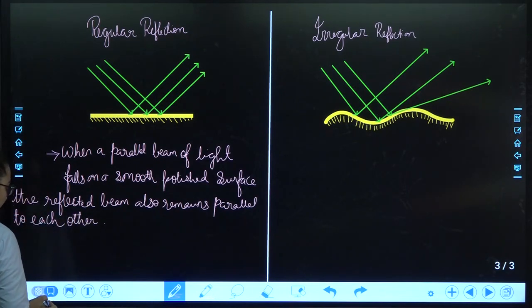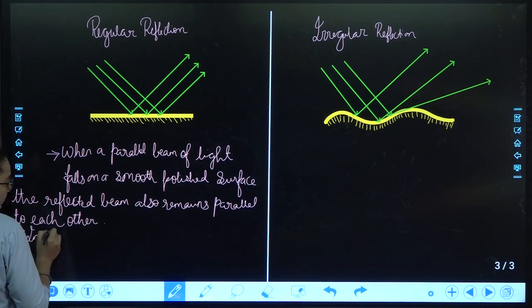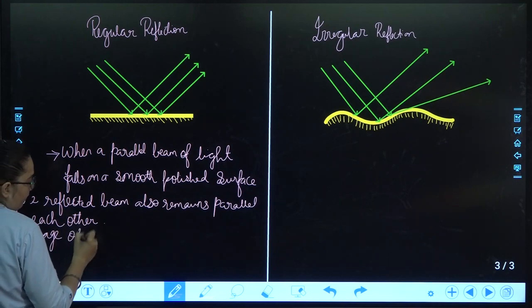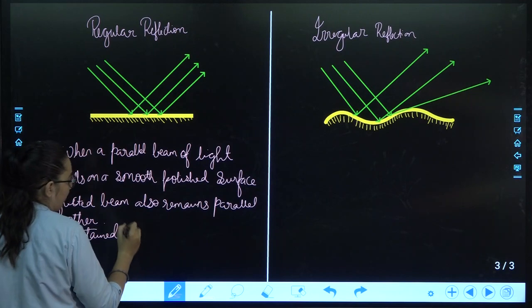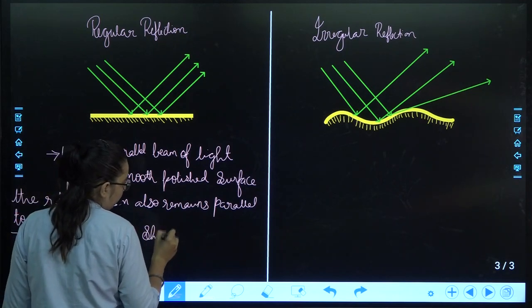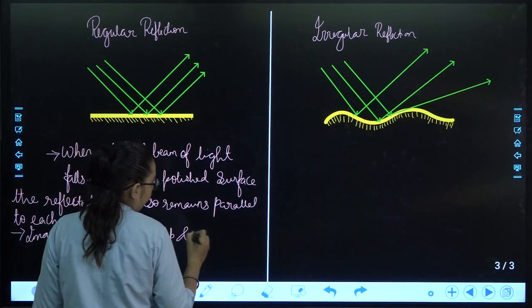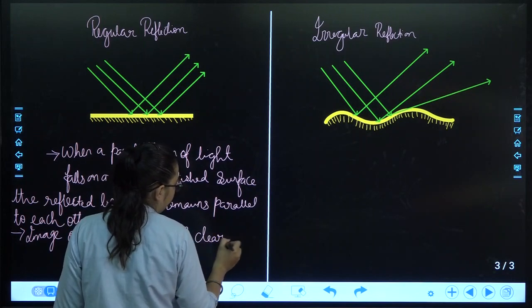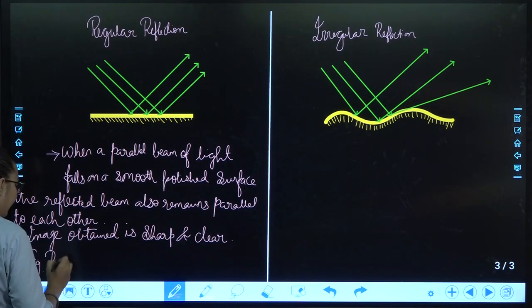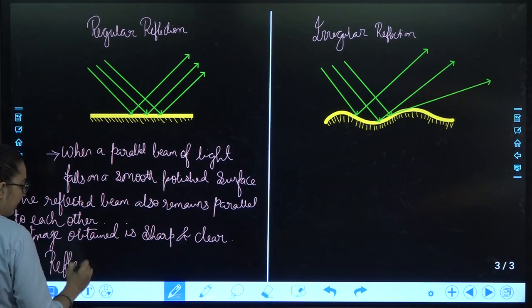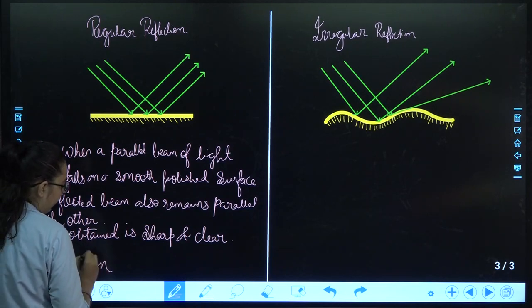How is the image obtained sharp and clear? Example of this type of images when light gets reflected by a plane mirror.